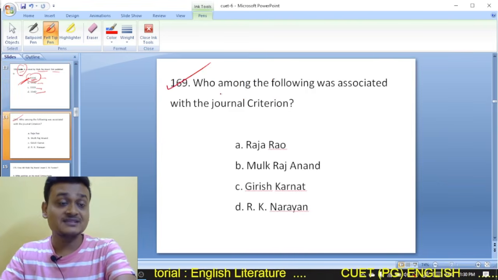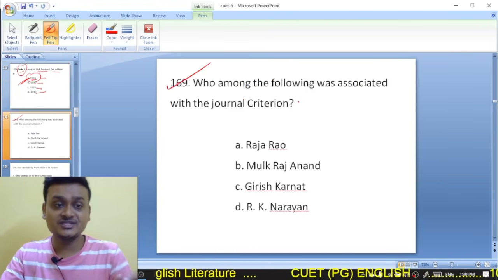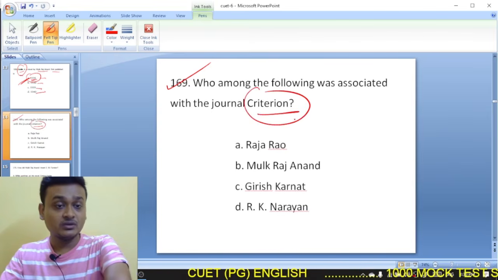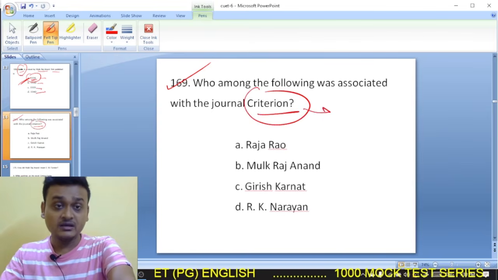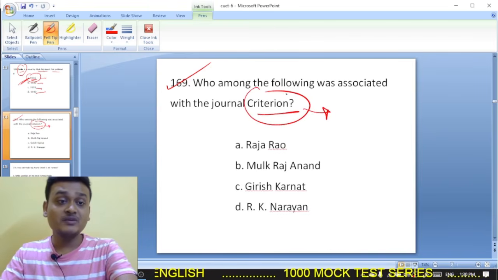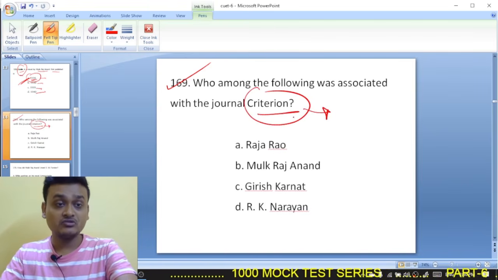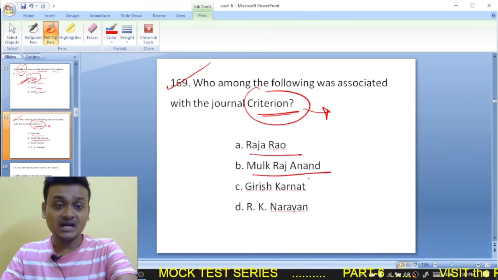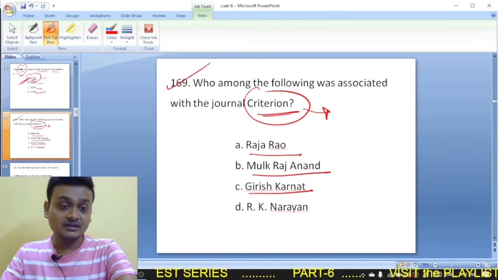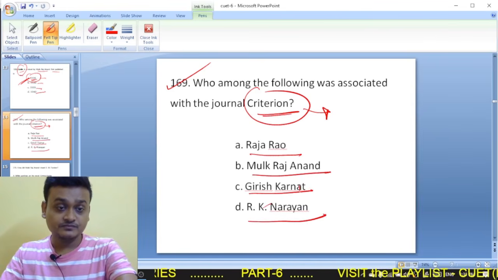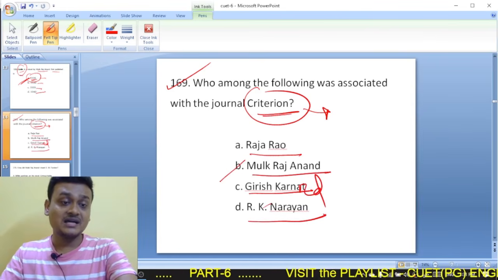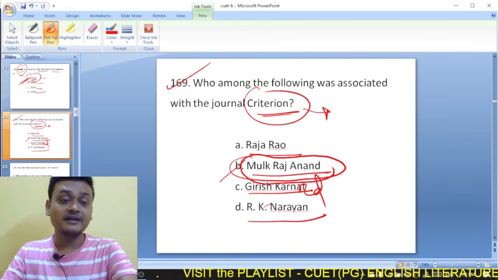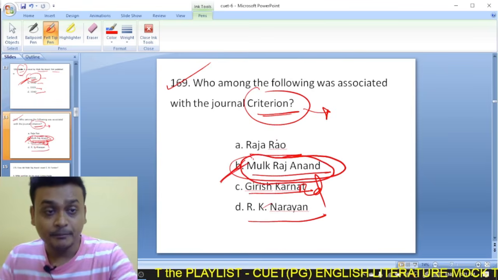Moving on to question 169. Who among the following was associated with the journal Criterion? The journal Criterion was edited by T.S. Eliot. So who among the following Indians was associated with the journal Criterion? Raja Rao, Mulk Raj Anand, Girish Karnad, and R.K. Narayan. So here it is Mulk Raj Anand. Mulk Raj Anand was associated with the journal called Criterion.